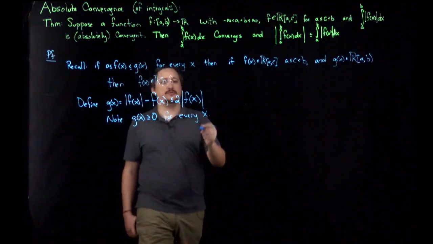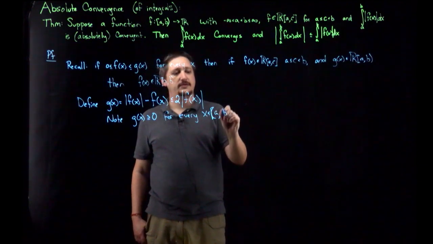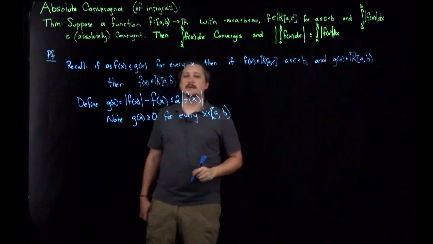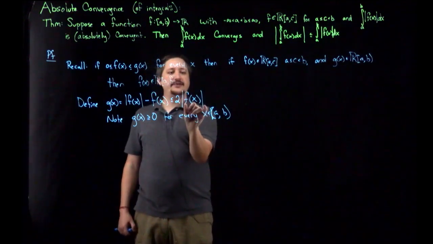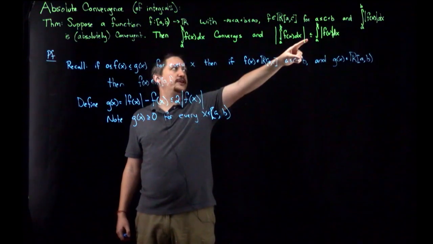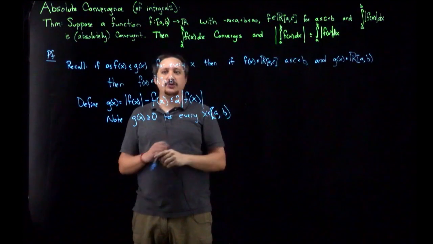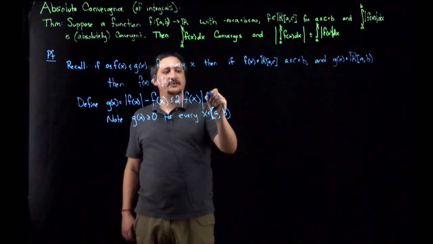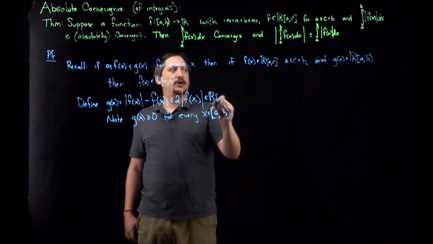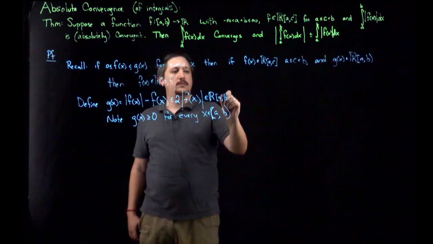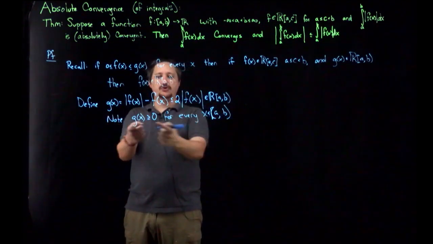Right? So for every x specifically in A to B. And I'm just going to make a note here that this is Riemann integrable. That's what we were just saying, right? That's what it means for it to be absolutely convergent. And 2 times that is still going to be Riemann integrable, meaning that g is Riemann integrable on A to B.